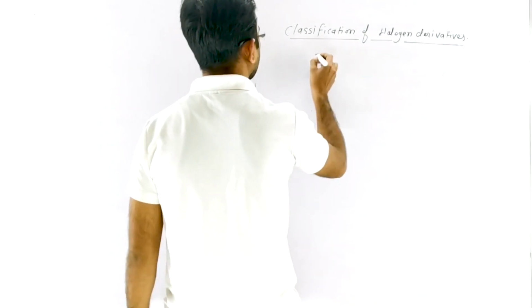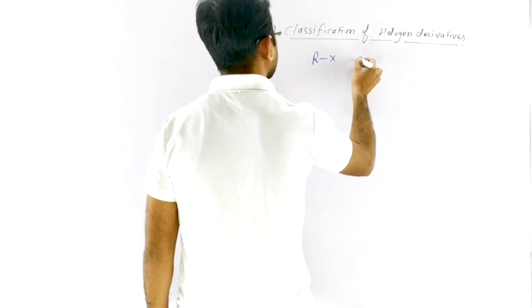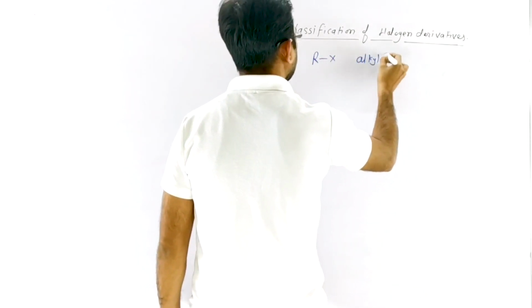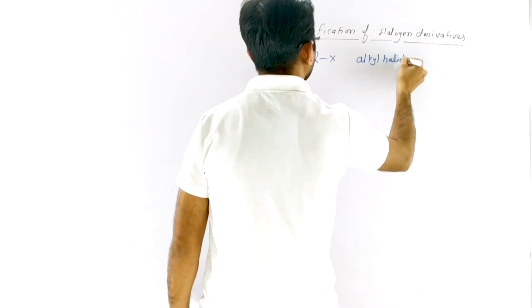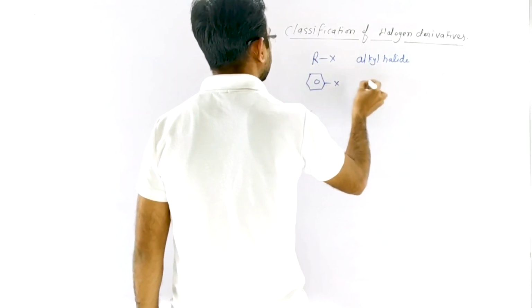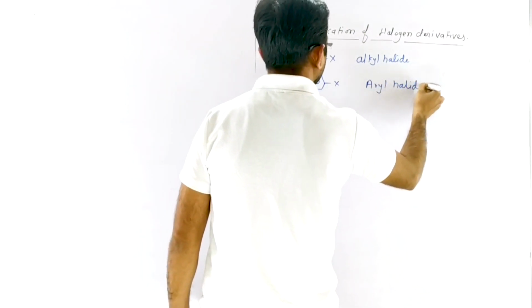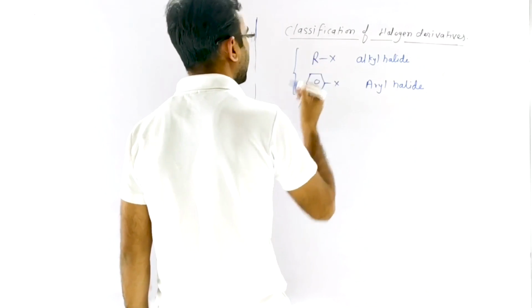We know that RX indicates alkyl halide, while the aromatic one indicates aryl halide, because of the aromatic or aryl group.